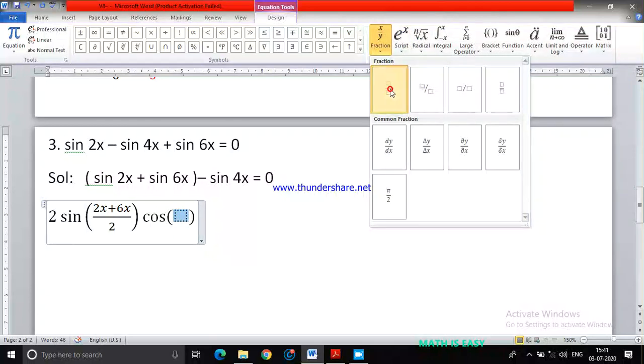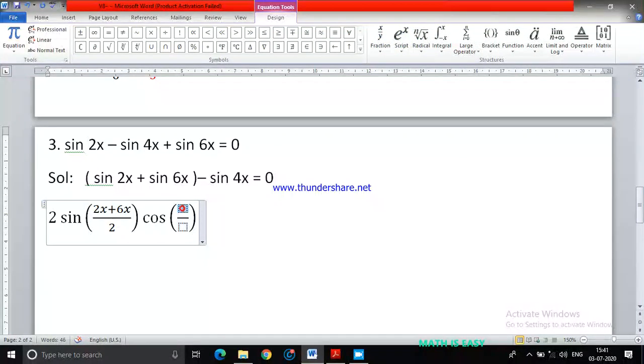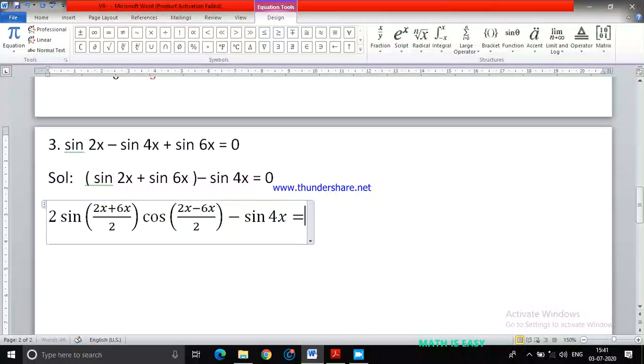So if I put A minus B by 2 here, then I'll get 2x minus 6x upon 2. So this is the formula which we have here, minus this sine 4x will remain as it is.